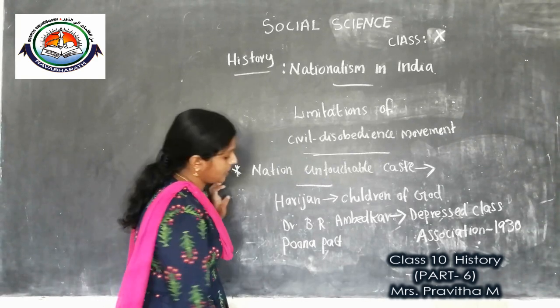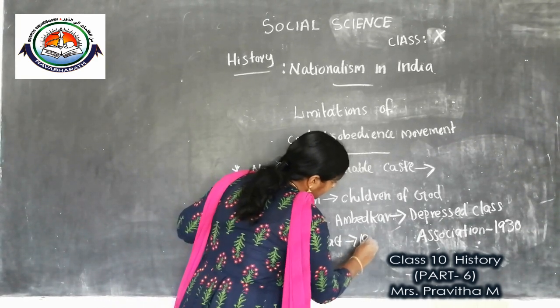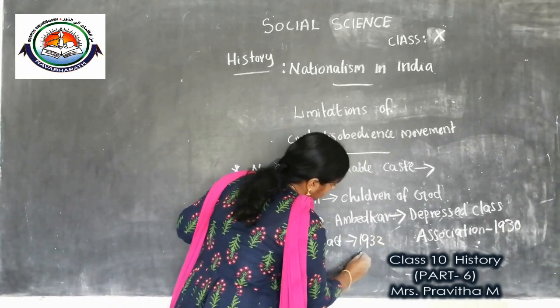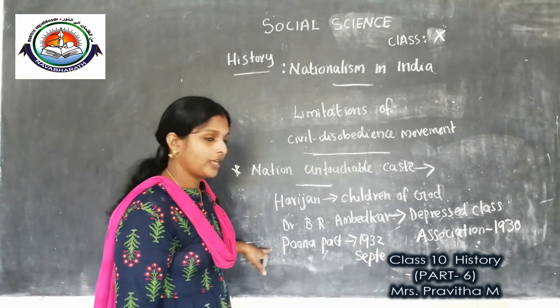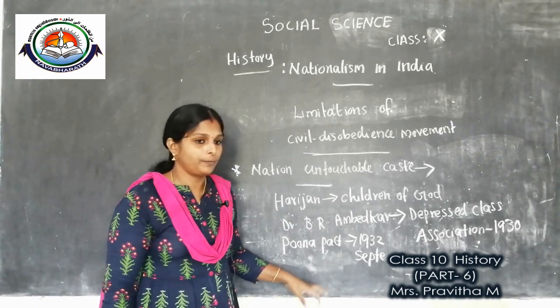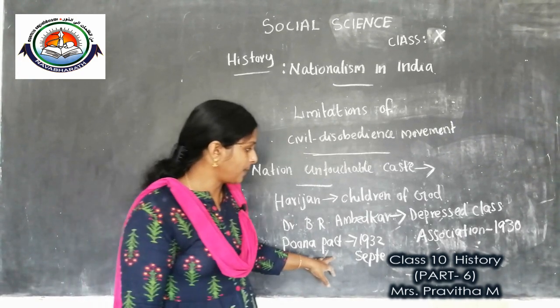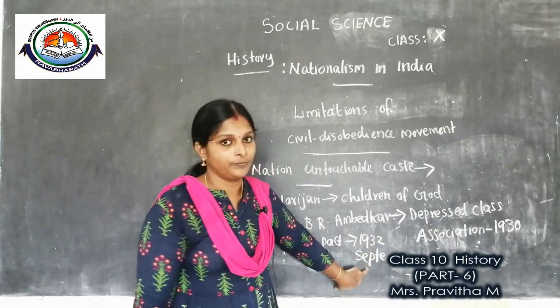Gandhiji and Ambedkar signed the Pune Pact in September 1932.